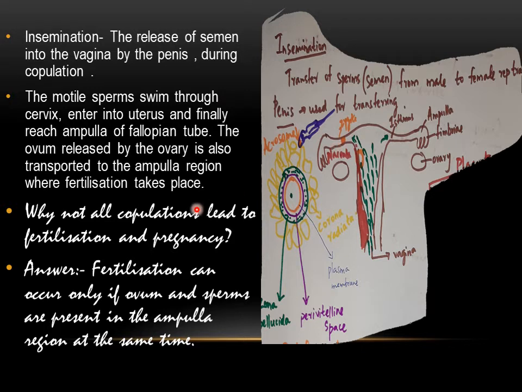All copulations will not lead to fertilization and pregnancy. Fertilization can occur only if ovum and sperms are present in the ampulla region at the same time. So if both sperms as well as ovum are not present at the same time, then fertilization will not take place.